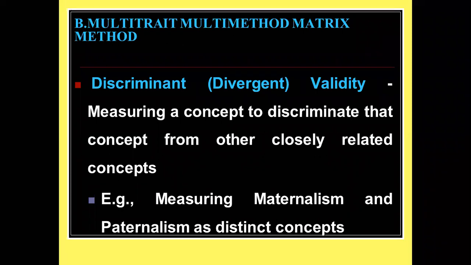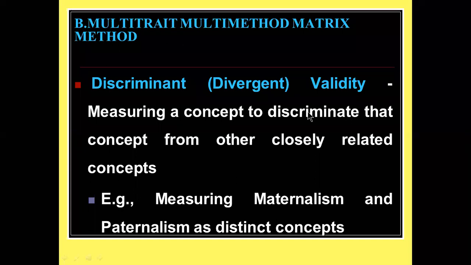Two tools I am using. For example, depression scale. Many depression scales are present. So I am using two depression scales. One is the adult depression scale. Another one is the geriatric depression scale. Depression is there, but depression in an adult is different. Depression in an old age person is different. So to identify the difference between similar concepts, we use this discriminant validity. Otherwise, it is called divergent validity.